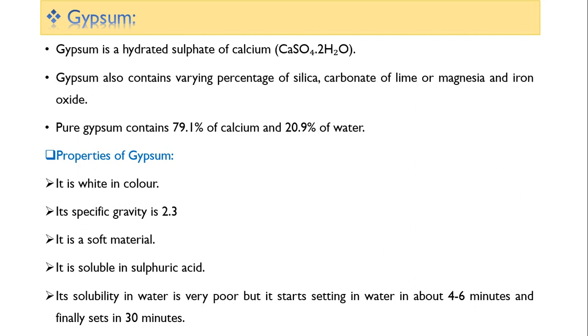Now coming to gypsum. Gypsum is a hydrated sulfate of calcium. Gypsum also contains varying percentages of silica, carbonate of lime or magnesia, and iron oxide. Pure gypsum contains 79.1% of calcium sulfate and 20.9% of water. Coming to properties of gypsum, it is pure white in color. Its specific gravity is 2.3. It is a soft material. It is soluble in sulfuric acid.